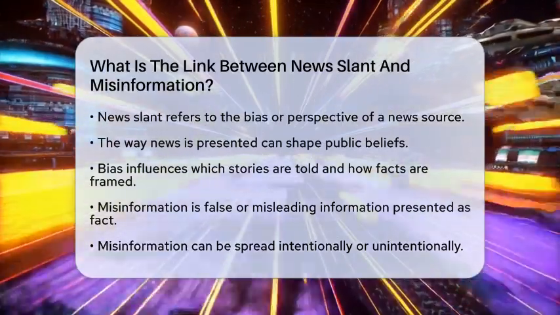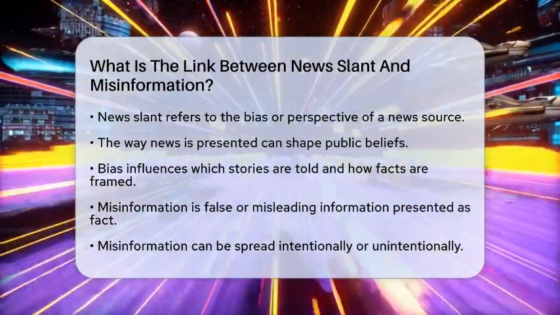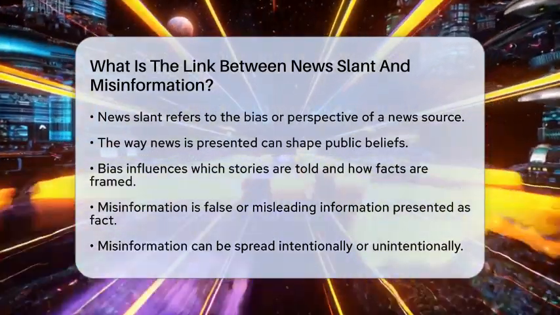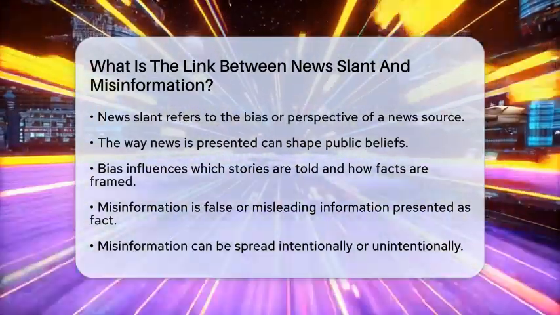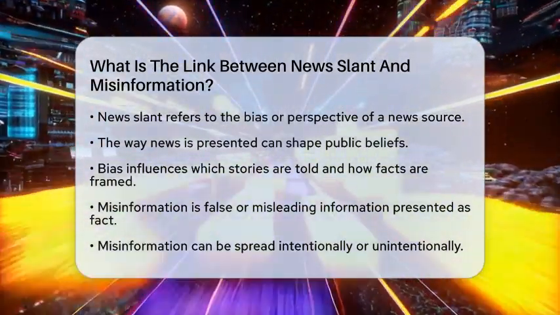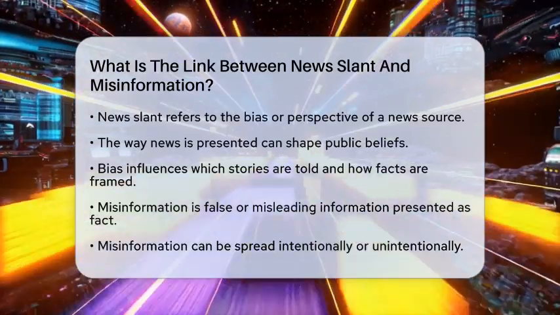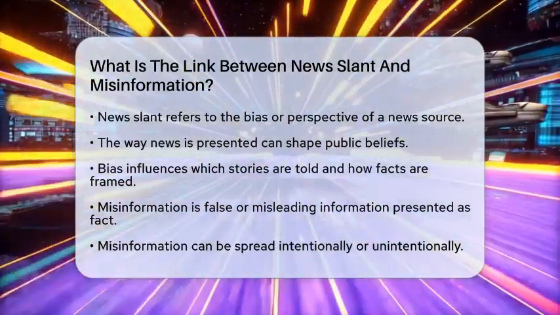News slant refers to the specific bias or perspective that a news source may have. This bias can influence which stories are told, how facts are framed, and the overall tone of the reporting. When certain viewpoints are favored, some information may be highlighted while other details are downplayed or ignored entirely.